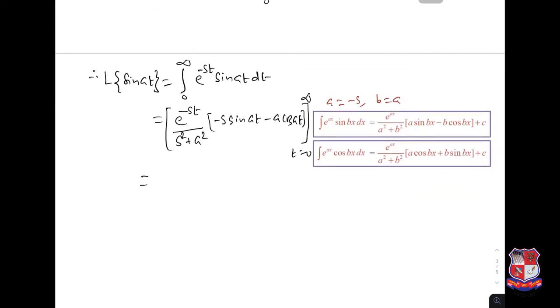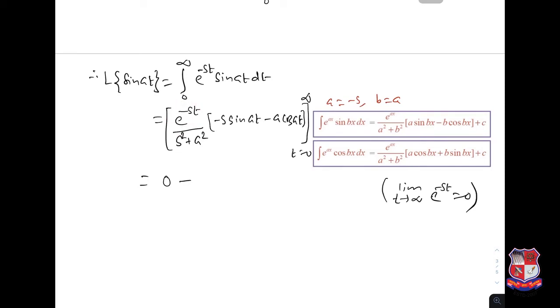And so when you apply infinity, again limit t tends to infinity, e power minus st is 0. So the upper limit is 0, minus the lower limit t equal to 0. When you apply t equal to 0, this part is 0 because sine 0 is 0, and e power 0 is 1.